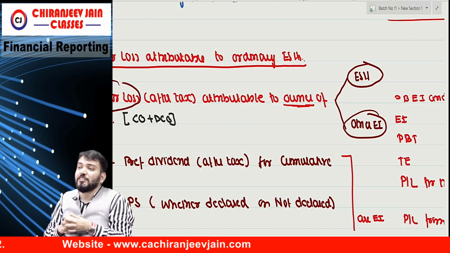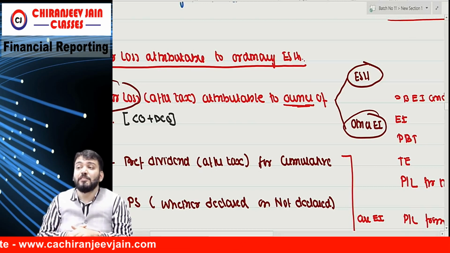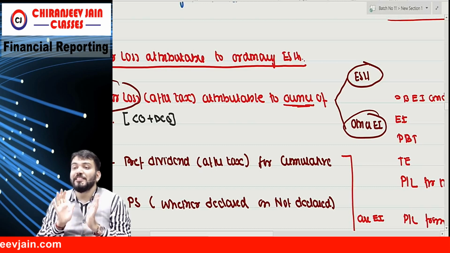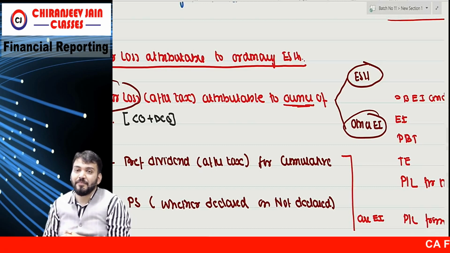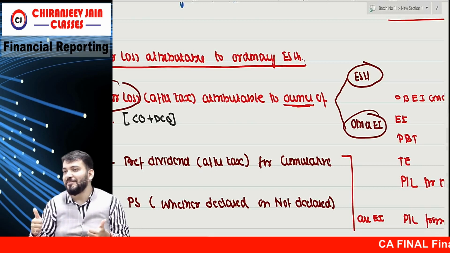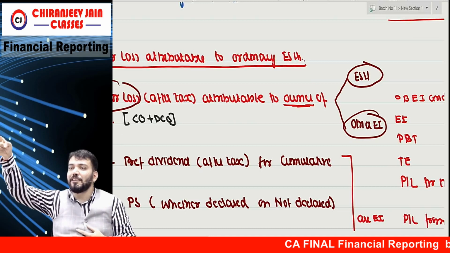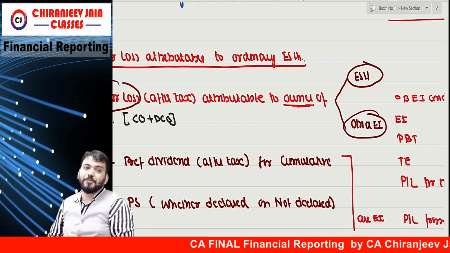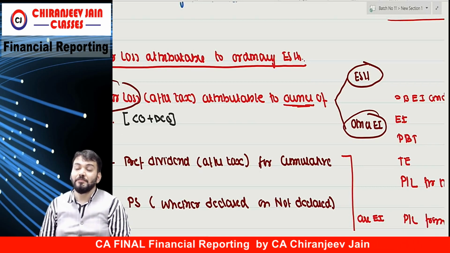Redeemable preference share capital, are they equity shareholders or other? Very good, they are liability. This is a continuation of which chapter? Financial instrument chapter. Therefore this chapter needs to be understood.